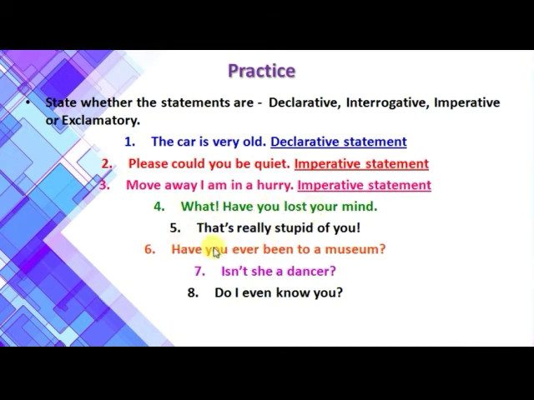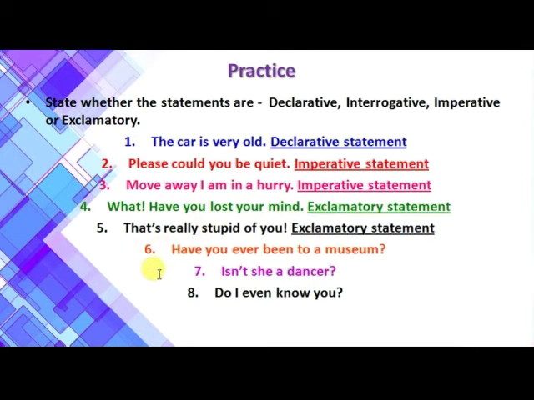When you look at the next statement, that's really stupid of you, do you find something similar between the fourth and the fifth statement? Yes, both of them have an exclamation mark in them. So the fifth one is also an exclamatory statement.